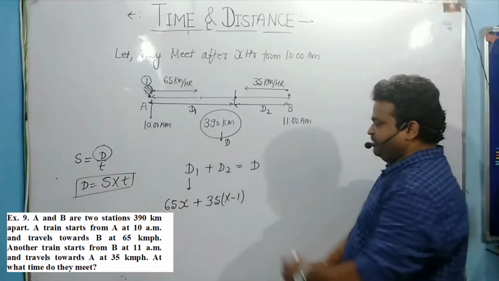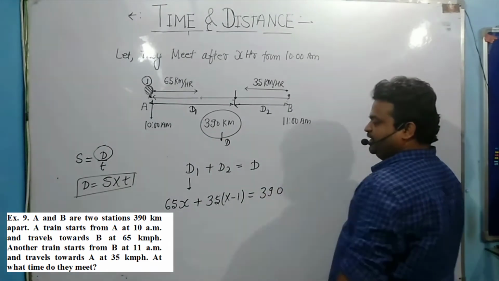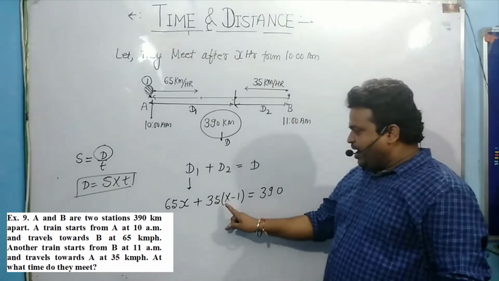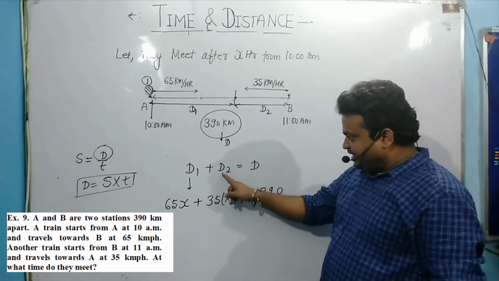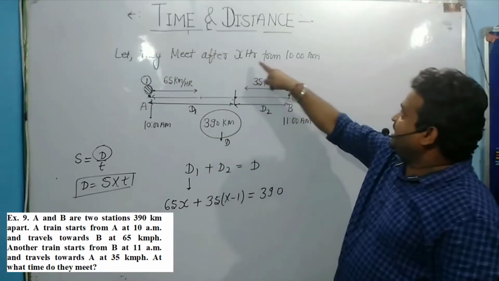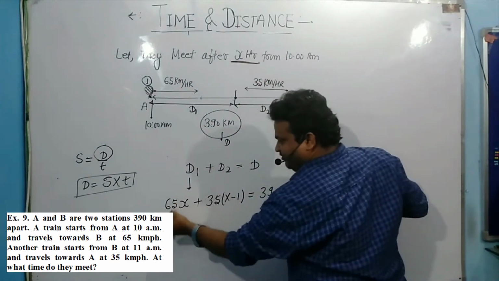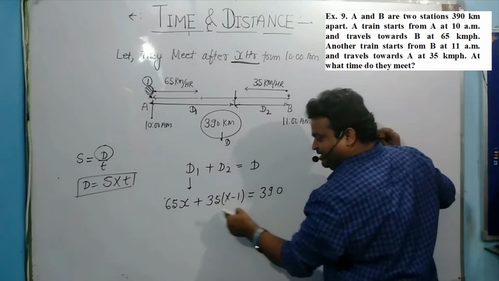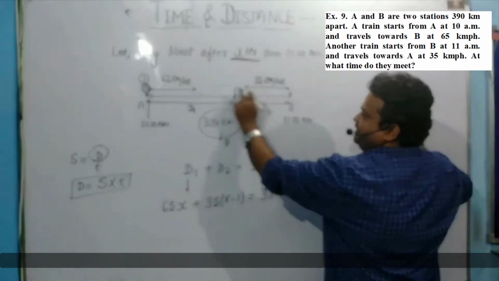After this they are meeting. Now what is D? 390, total distance. Why am I writing x minus 1? Because this train which starts from B travels 1 hour less, where x is in hours. So this x in hours, तो इतने घंटे में 65 की स्पीड से ये कितना डिस्टेंस कवर करेगी? 35 किलोमीटर स्पीड से x minus 1 घंटे में जो B ट्रेन है वो कितना डिस्टेंस कवर करेगी?